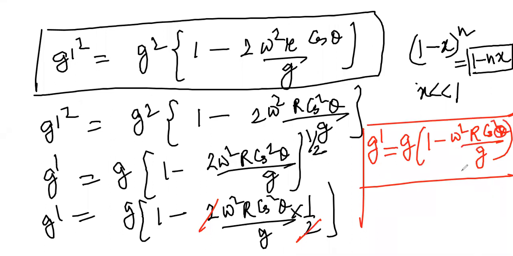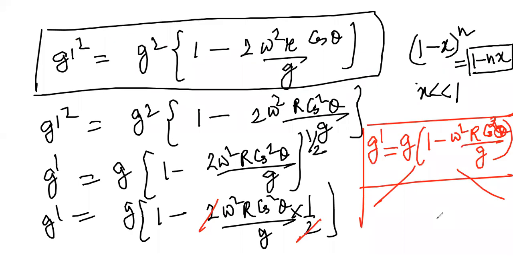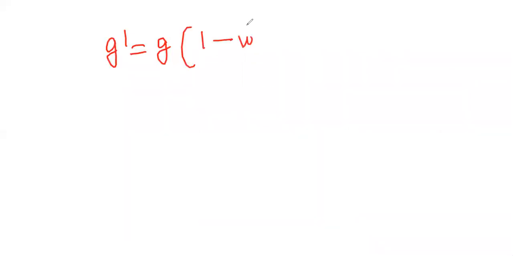I would like to write this down. Let me move on to the next page. So g dash is equal to g into 1 minus omega square R cos square theta by g. Now there are two positions, children.